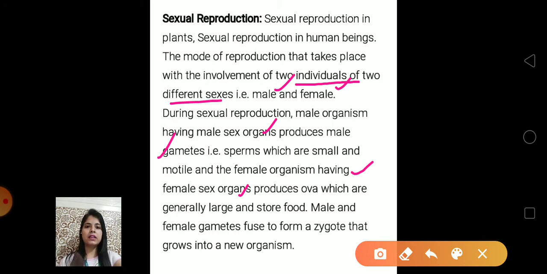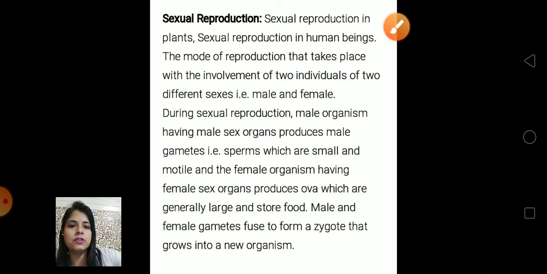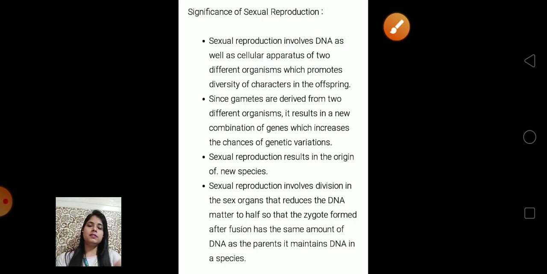Firstly, fertilization occurs, that means male and female gametes fuse, and after that they form a zygote, and further it grows into a new organism, right. That is sexual reproduction, in which two parents are involved, the male gametes from the male parent and the female gametes from the female parent, like sperm and egg. They fuse and fertilization occurs, a zygote forms, and a new organism is produced. This is sexual reproduction.